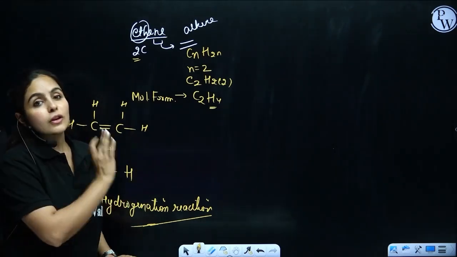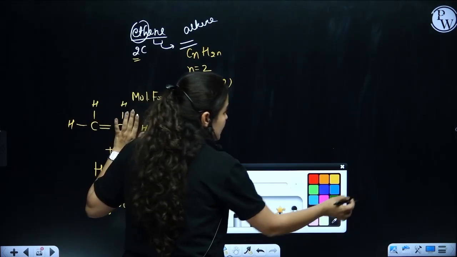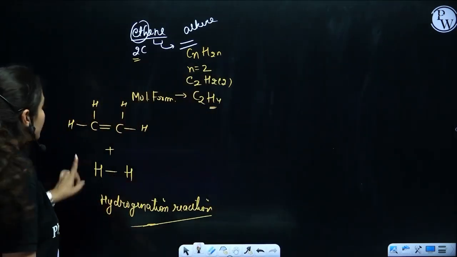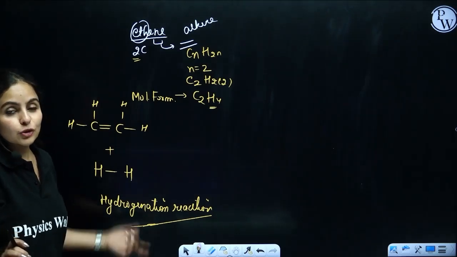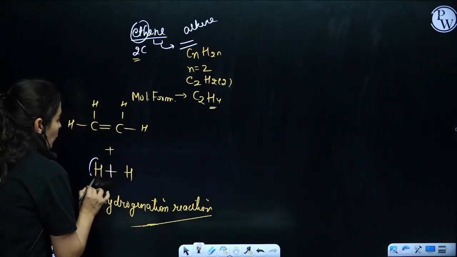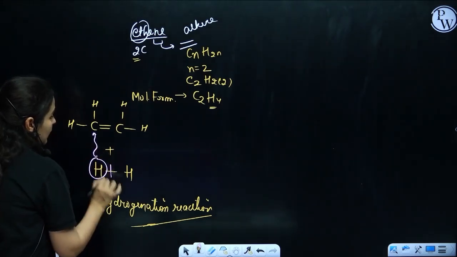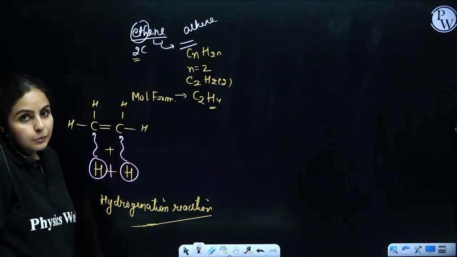Now, please look onto the screen very carefully. It's a very, very easy reaction. What we have to do is add hydrogen to this particular compound, ethene. How will we do it? Let's break the bond. One hydrogen will be added to one carbon atom, the other hydrogen will be added to the other carbon atom. Simple.